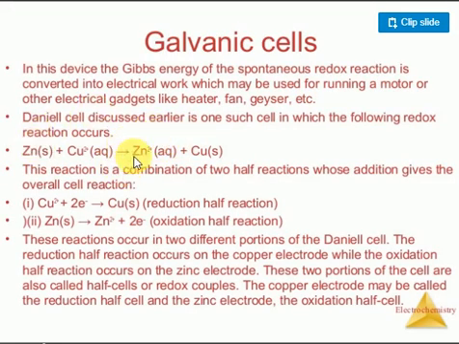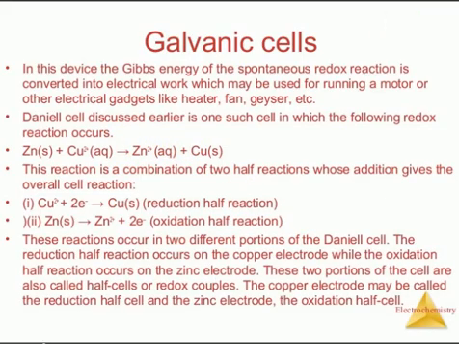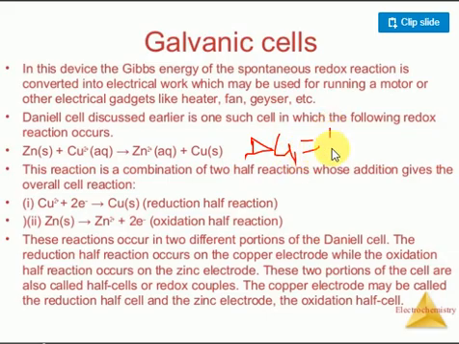So work is being done. Remember, work means delta G, and delta G is equal to delta H minus T delta S, the Gibbs free energy formula. So here also some work is generated. How will we calculate this work? Look at the work.